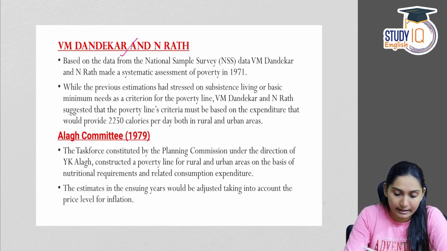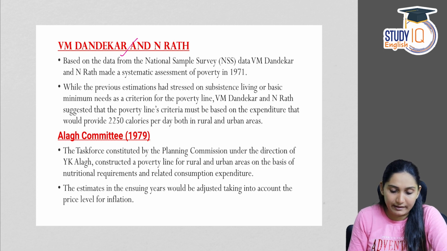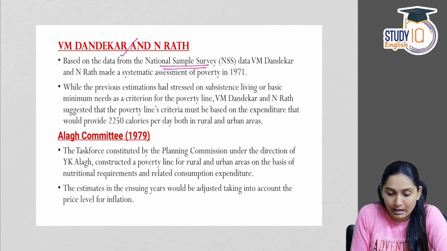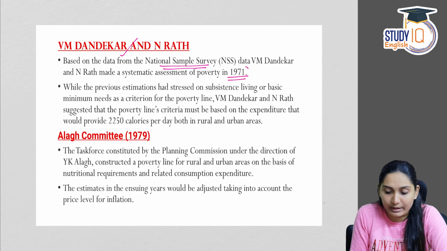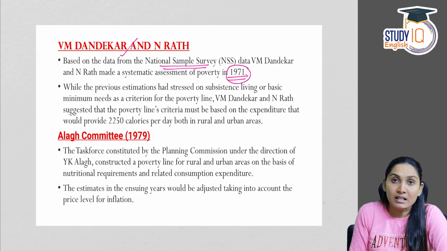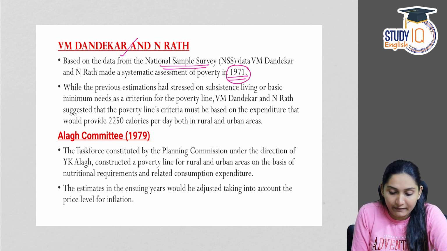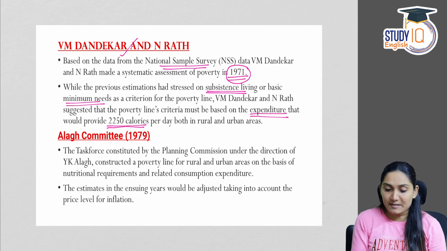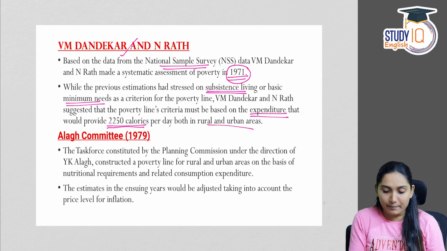Next is V.M. Dandekar and N. Rath committee. We will come to different committees. Based on the data from National Sample Survey data, V.M. Dandekar and N. Rath made a systematic assessment of poverty in 1971. While the previous estimations had stressed on subsistence living or basic minimum needs, Dandekar and Rath suggested poverty line criteria must be based on expenditure that would provide 2,250 calories per day both in rural and urban areas.